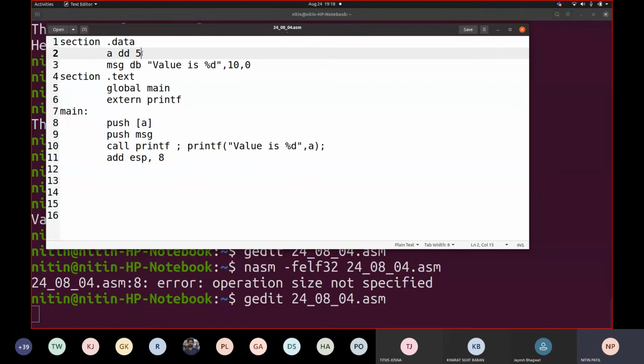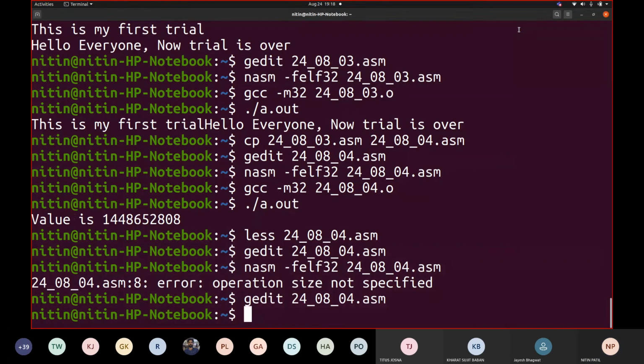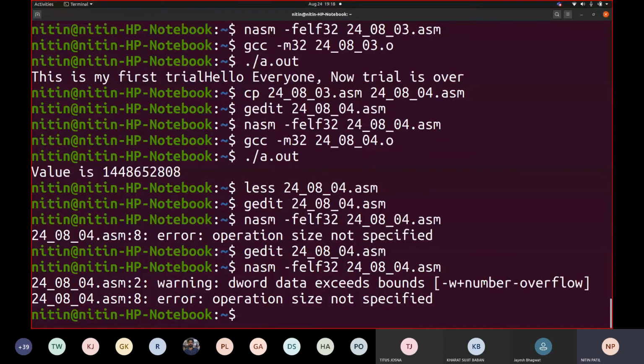Now suppose I add some other value, 567 repeated several times, preceded by 5. Let us try NASM. What did it say? It is going beyond the value. Correct. Okay, let us go back to the code.